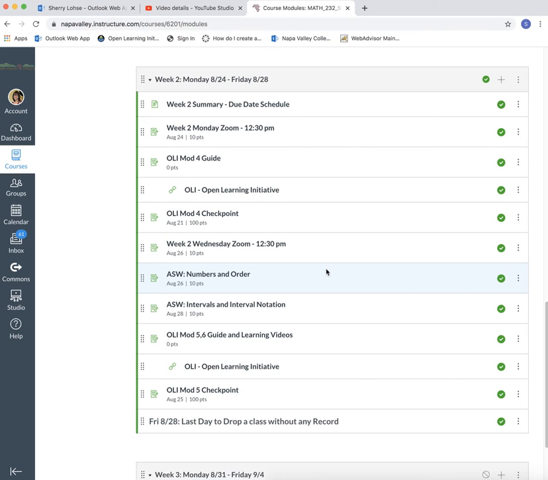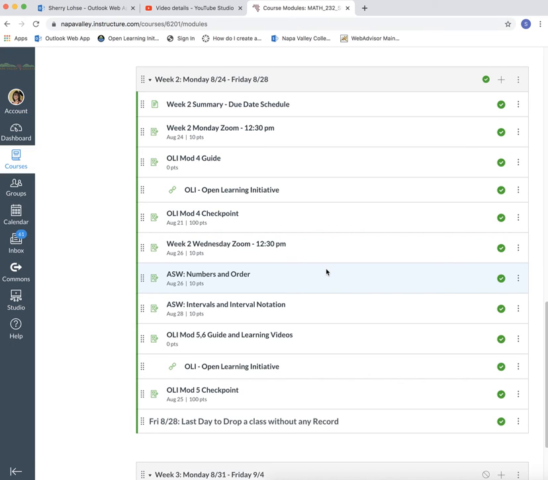Remember that in my syllabus, I have that this class should be taking you about 14 hours a week. I understand it's a lot of time, but you're getting all of the algebra support material and you're getting your statistics class, the quantitative reasoning class that will give you that credit for your bachelor's degree. You do need to make sure that you've got time in your schedule to put in those 14 hours. If you can, I am confident that you are going to succeed here.